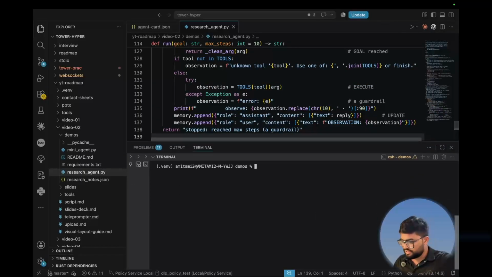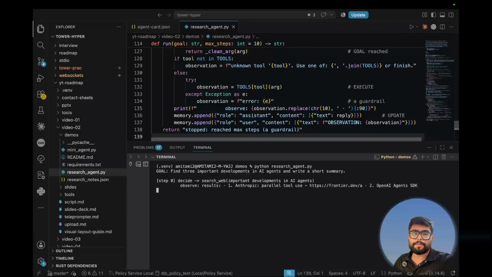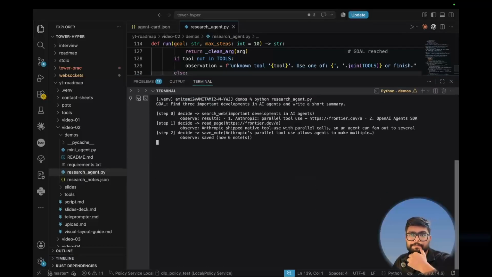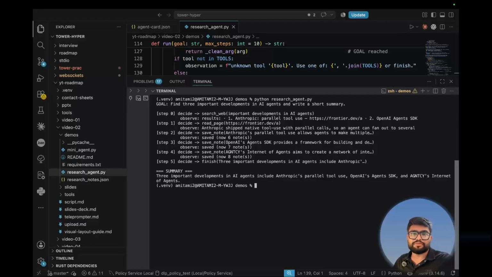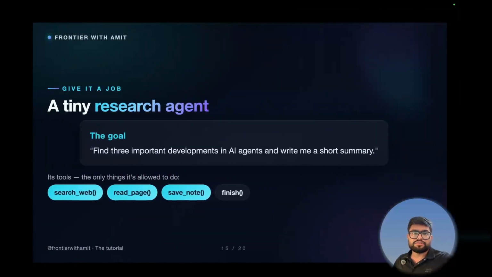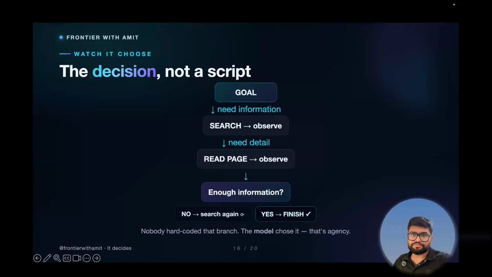And now I will run this model. You can see it's running, right? Step one, we don't have any information. We have given the goal, then there was no information, so we need some information.